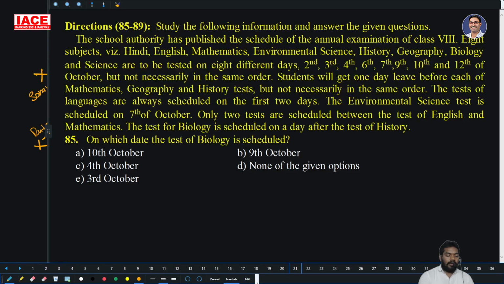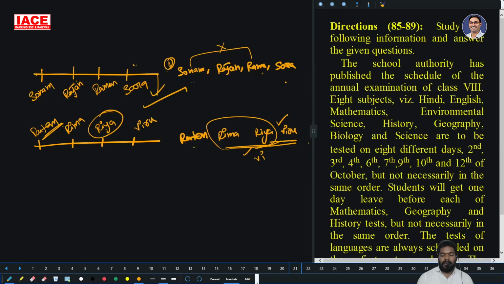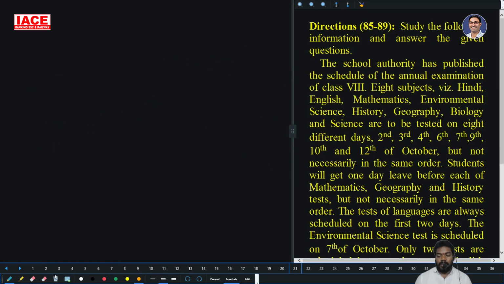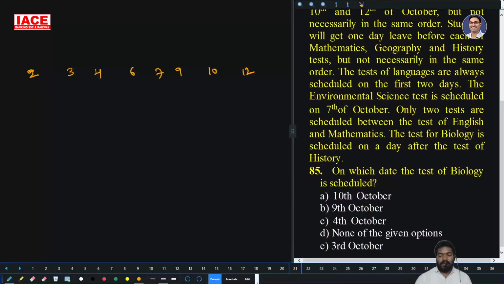Then, the school authorized publication of the annual examination, scheduled for class 8 subjects: Hindi, English, Mathematics, Environment, Science, and others, to be tested on 8 different dates: second, third, fourth, sixth, seventh, ninth, tenth and twelfth of October, but not in the same order.